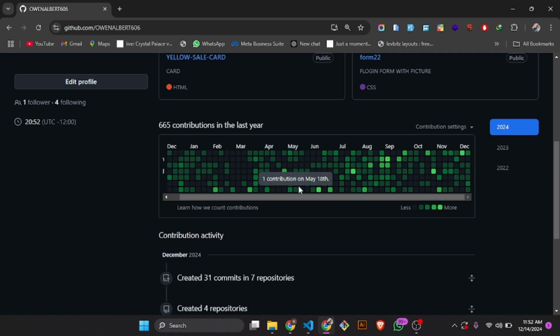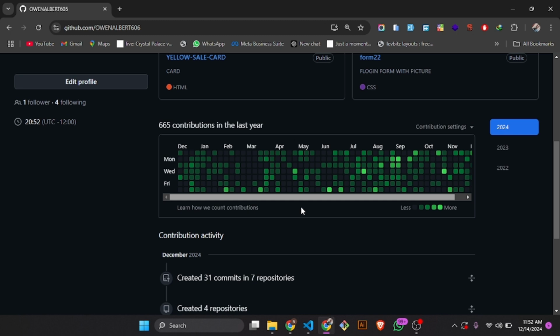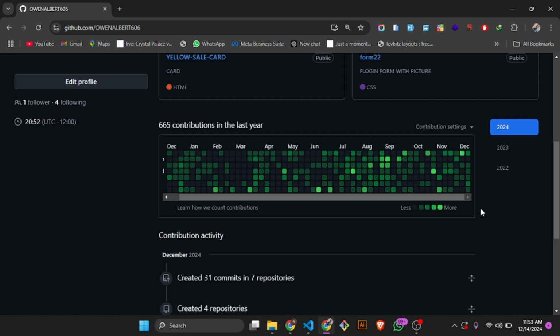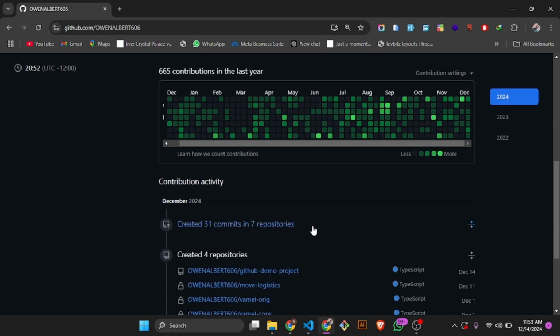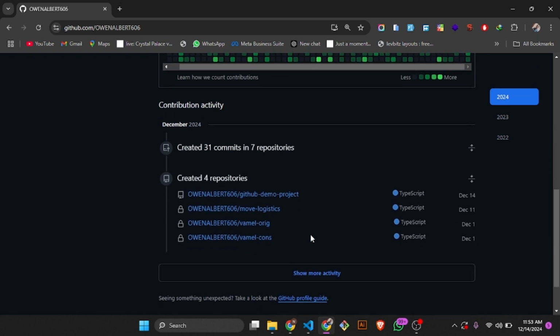This is 2024, right? This is for this year. The green shows less, from the slate, I mean the black, up to the lime green. It shows the different levels of contribution and how much you've contributed. I've been working on projects here and there, and it shows contribution activity: created 31 commits in 7 repositories, created 4 repositories, TypeScript.